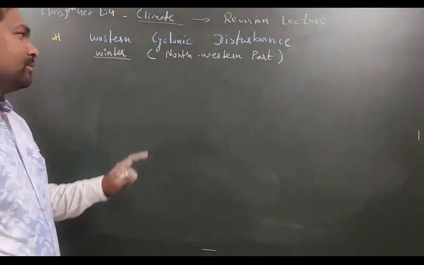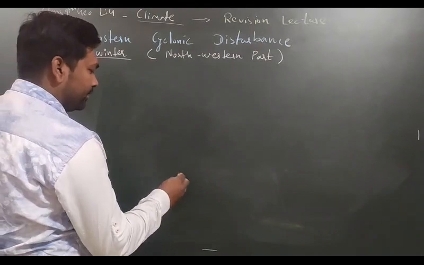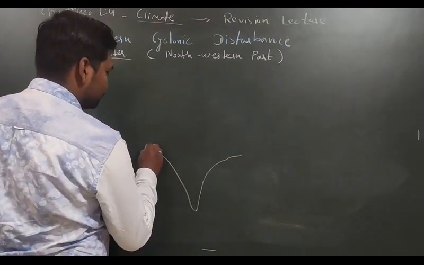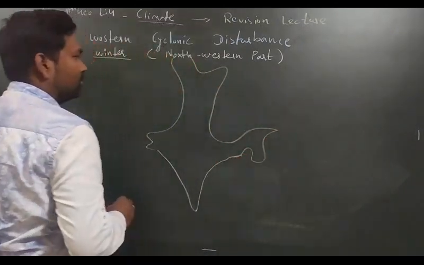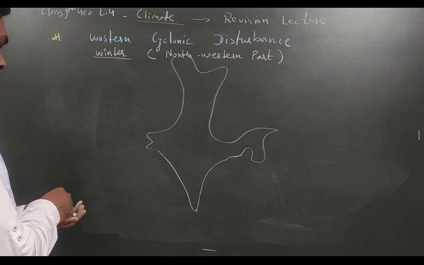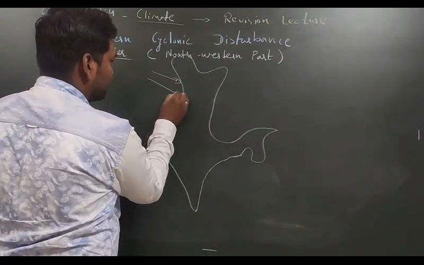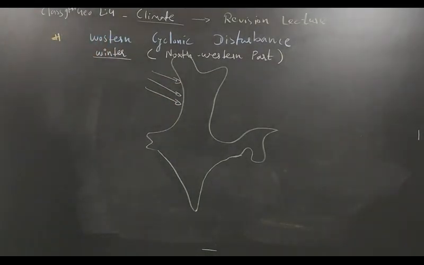Okay. Northwestern part. Again we will make the diagram of India here. So let us make the diagram of India. Fine. So here this is the northwestern part of India, this particular part. The northwestern part of India is getting rainfall due to the Western Cyclonic Disturbance.